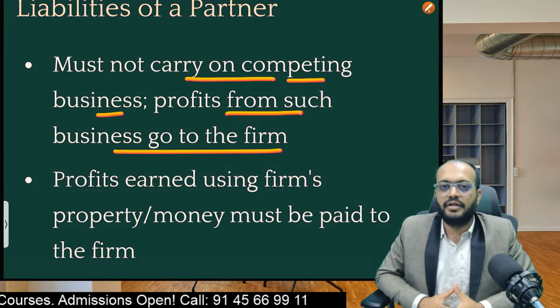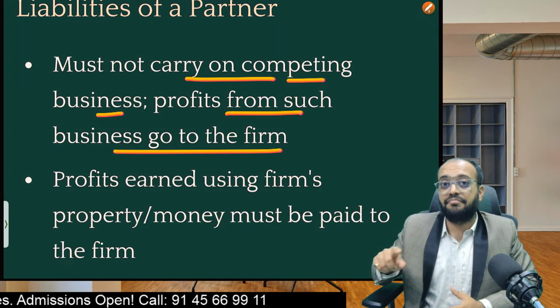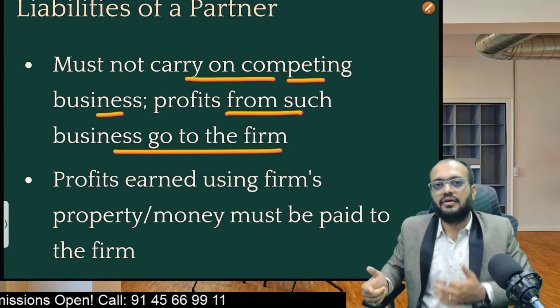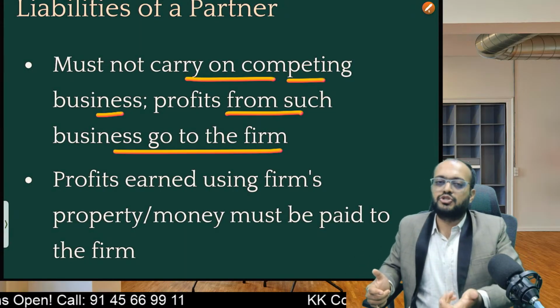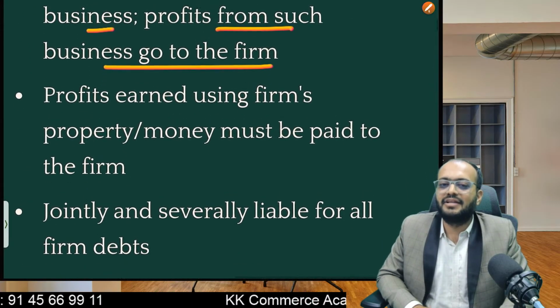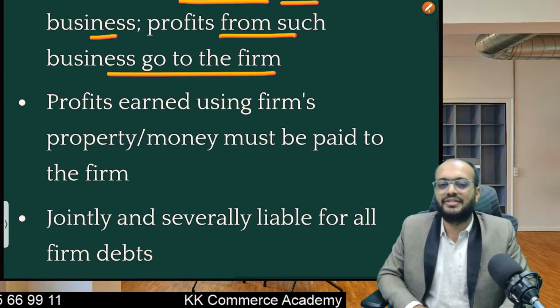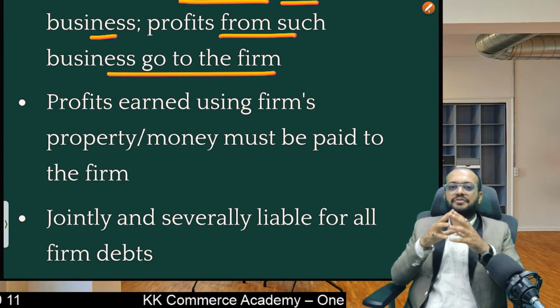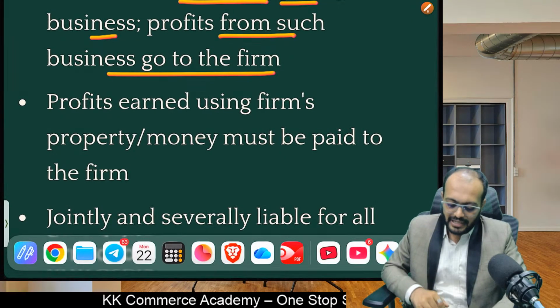Okay, next, profit earned using firm's property or money must be paid to the firm. So suppose I'm earning profit because of partnership assets, partnership property, then this profit also should belong to the partnership business. Okay, then jointly and severally liable for all the partners, all the debts. So students, this is one of the dangerous points actually in the partnership firm, which is related to unlimited liability.